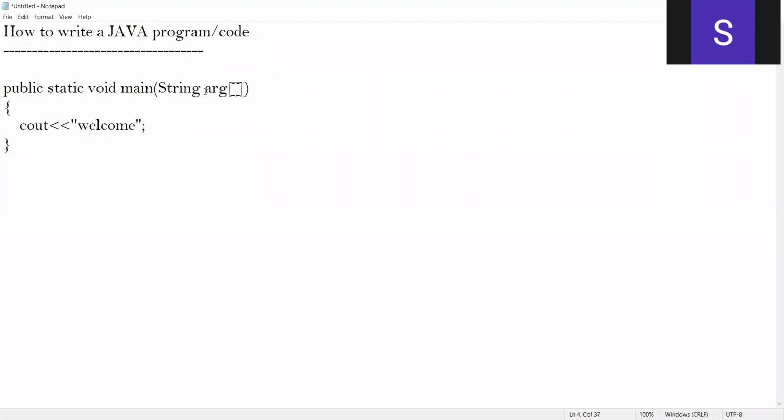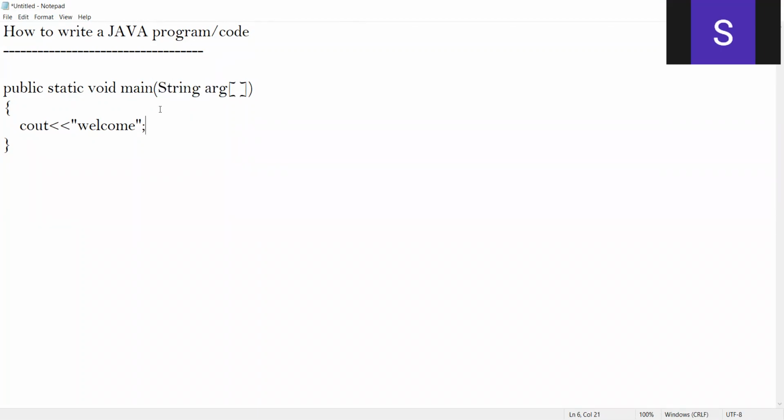Inside the main method, we pass an argument which is of type string. And the most important thing is that it is an array of string. That's why I put this square bracket. You see that I put the square bracket. The square bracket indicates that it is an array. args is an array, and the array is of type string.